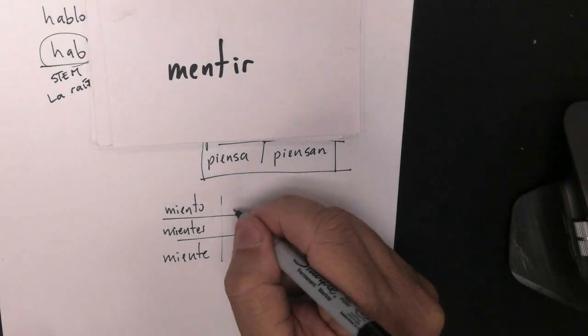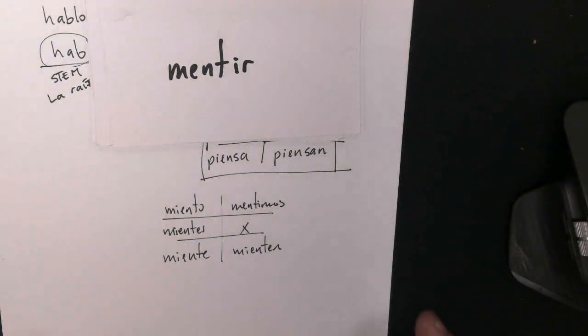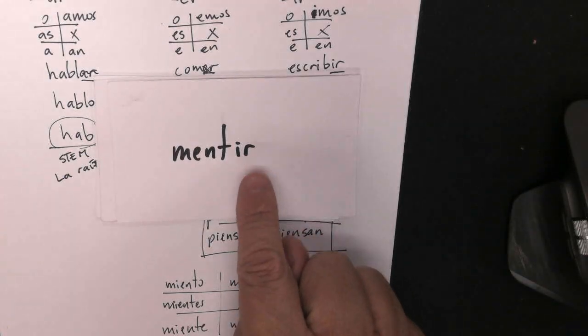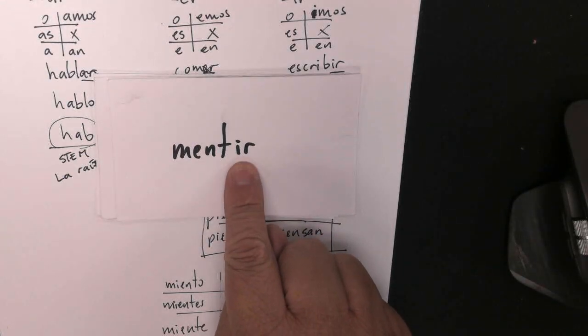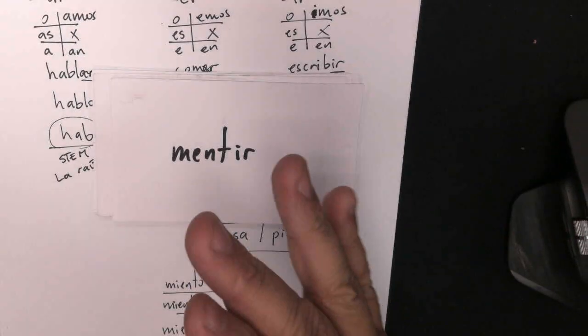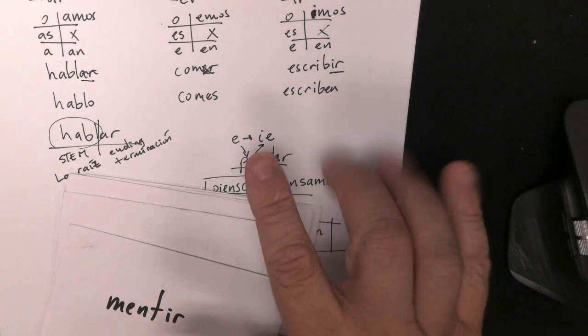¿Sí? And nosotros mentimos. To lie. Okay? We'll say that this is an exception because the verb ends in IR. And there's very few verbs that have an exception like that, right? They end in IR and they change from E to IE. This is mostly for verbs that end in IR and ER.